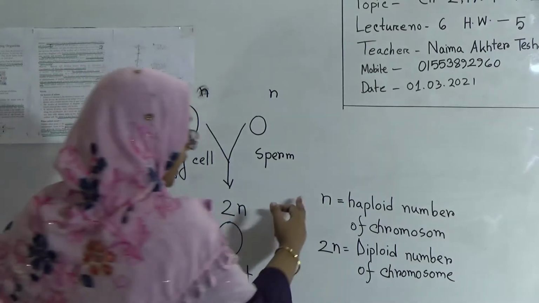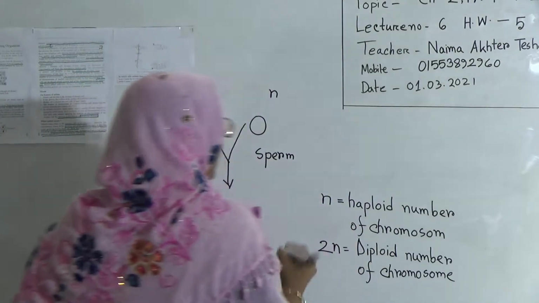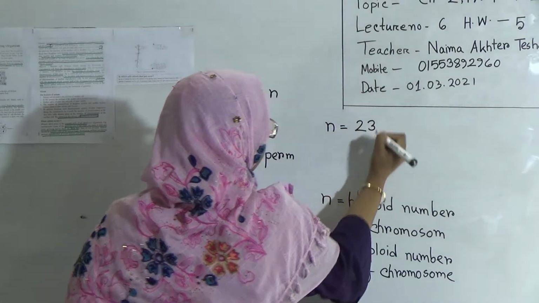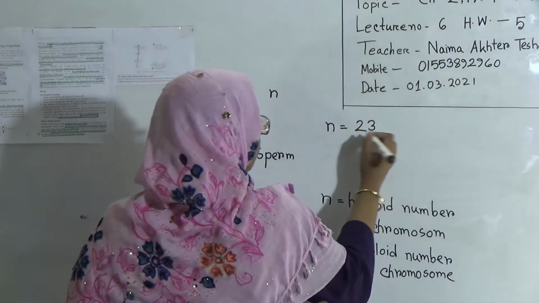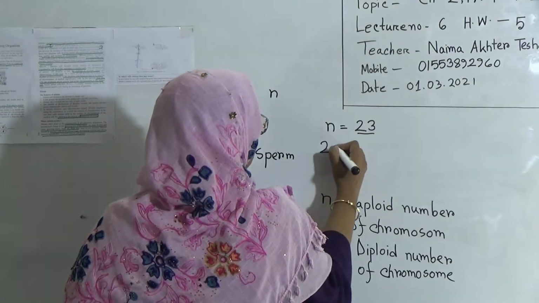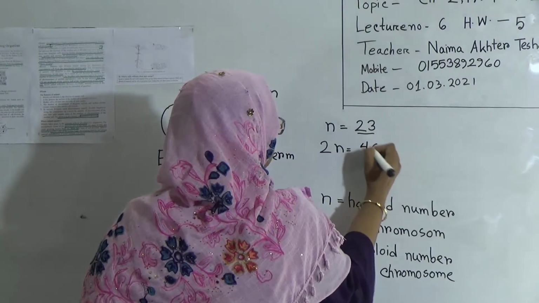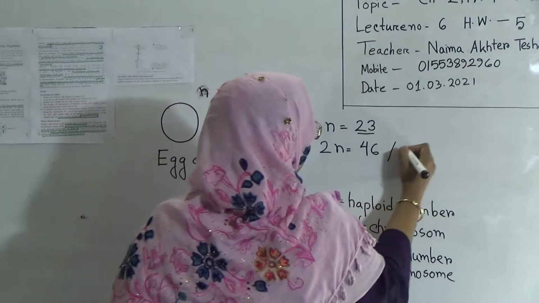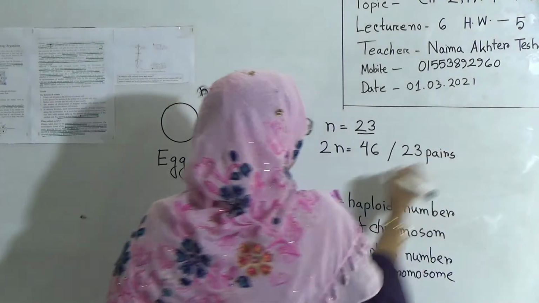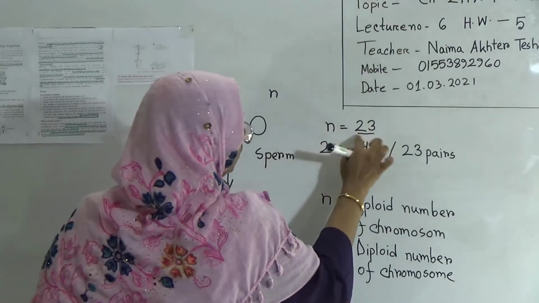So if we consider haploid and diploid number in case of humans, haploid number of chromosomes n equals 23, and if we consider the diploid, then it will be 46 or 23 pairs. Okay, that means in our body the haploid number of chromosomes is 23.